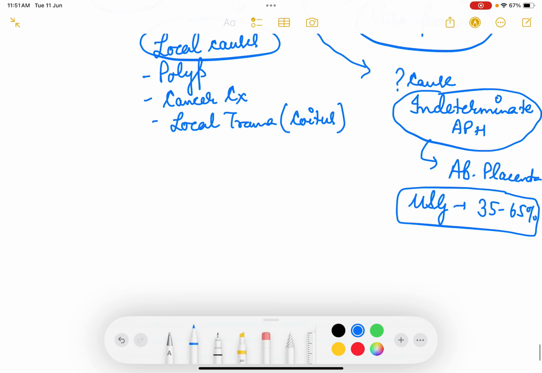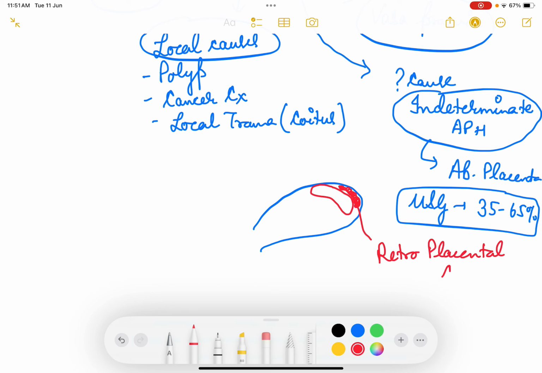Whenever there is abruptio placentae, what will ultrasound show? It will show that the placenta is separated. When the placenta is separated, there is bleeding behind the placenta. So ultrasound tries to look for the retroplacental clot and its size. If the retroplacental clot is very small, with very small bleeding and detachment, then ultrasound is not able to pick it up.